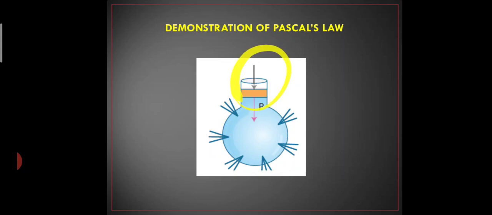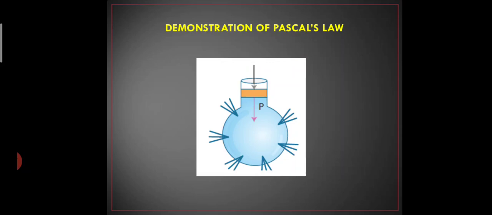You have a piston on the top of the container. So when you push the piston, what happens? The water rushes out of the holes in the vessel with the same pressure.